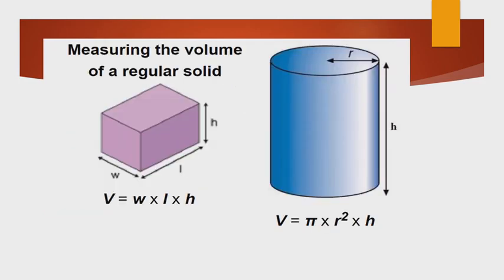Volume of a cuboid is equal to width into length into height. Volume of a cylinder is equal to pi r square h.